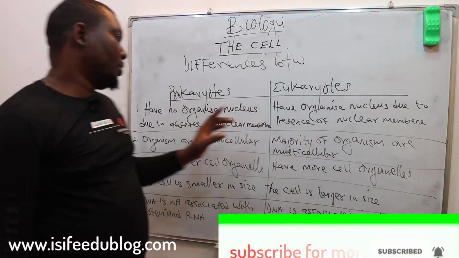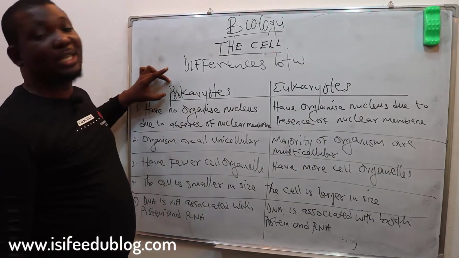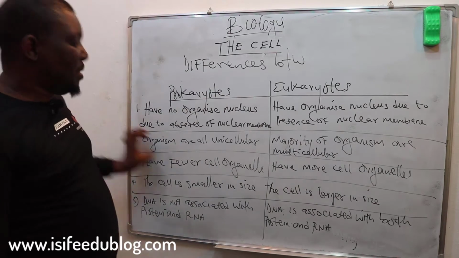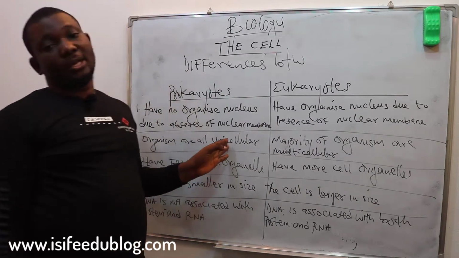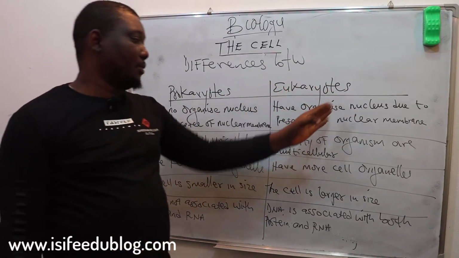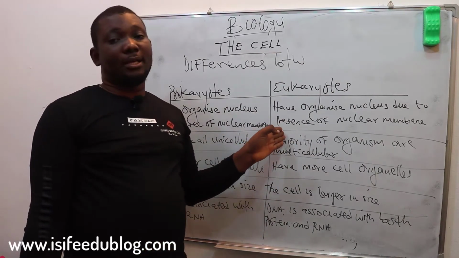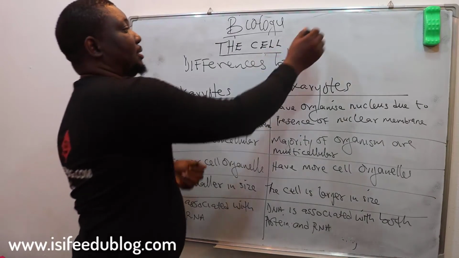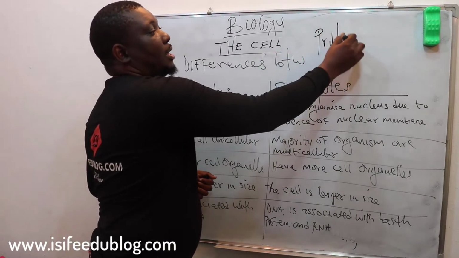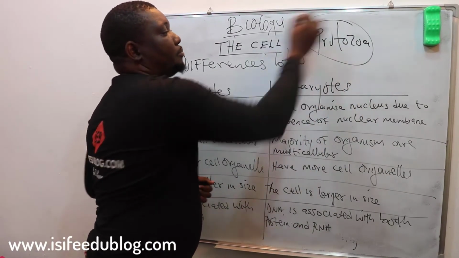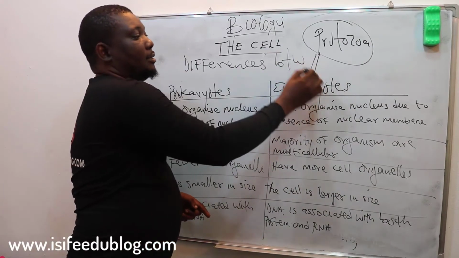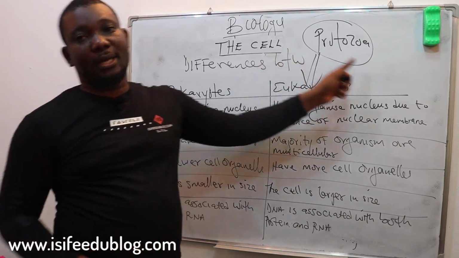All right. Most times you see that organisms under prokaryotes are basically unicellular. While for eukaryotes, it's not as if there is no unicellular under eukaryotes, because protists or protozoa are eukaryotes, but they are unicellular.